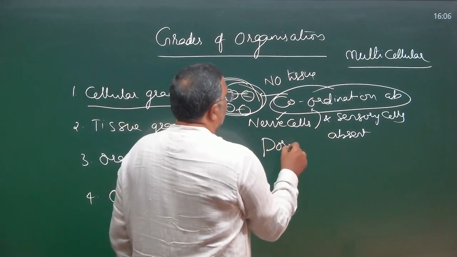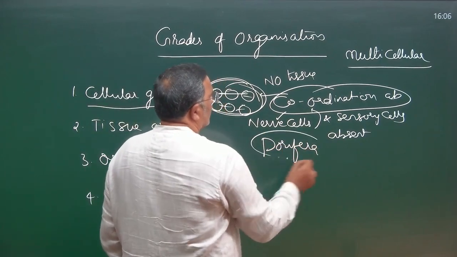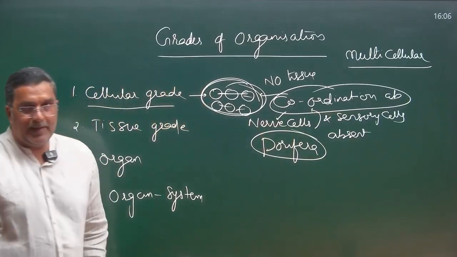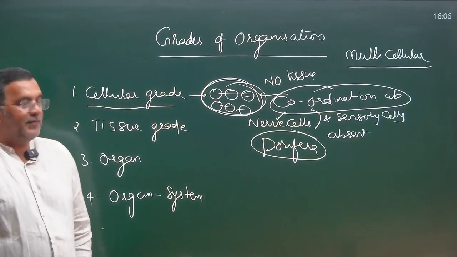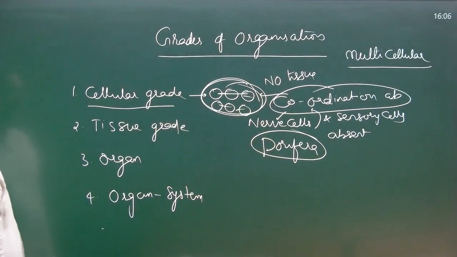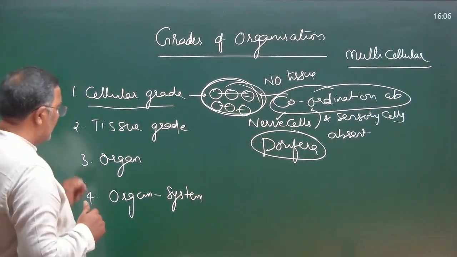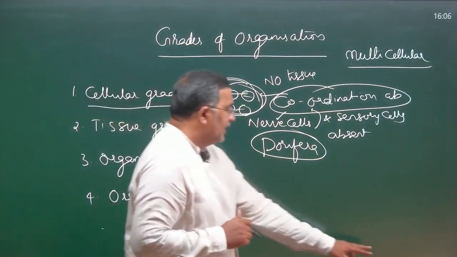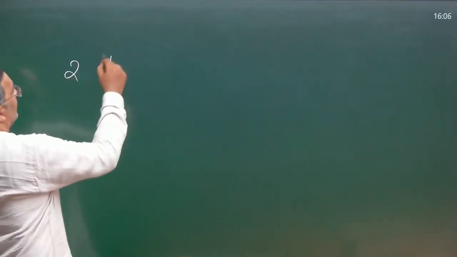Example: phylum Porifera. Phylum Porifera is the example for this. So, this is about cellular grade of organization. Let us move to the tissue grade of organization.